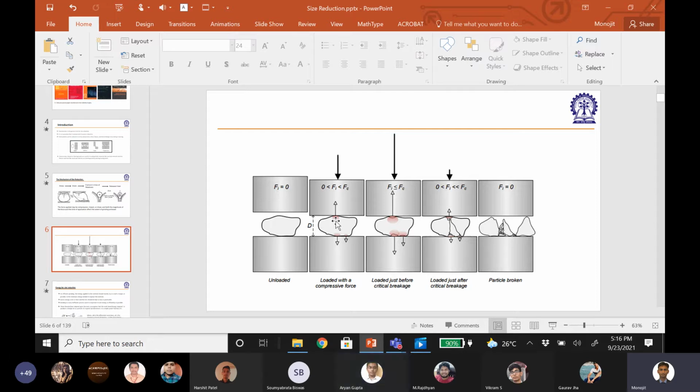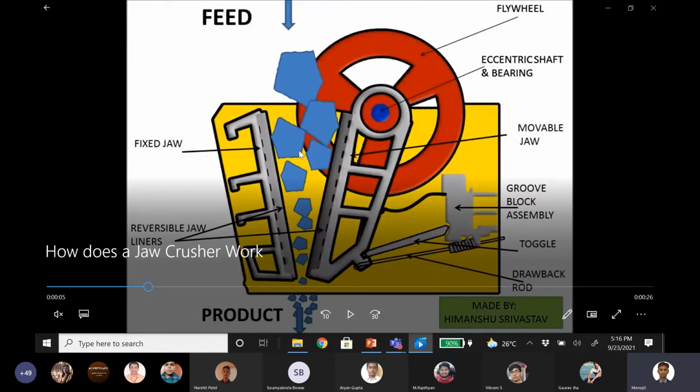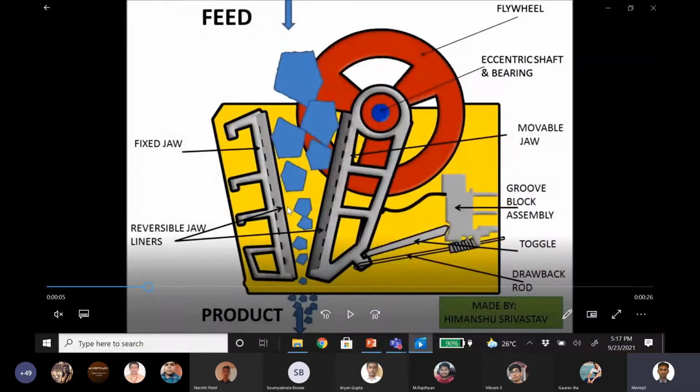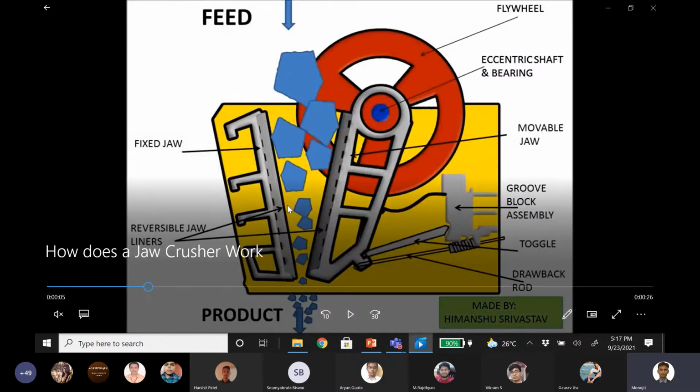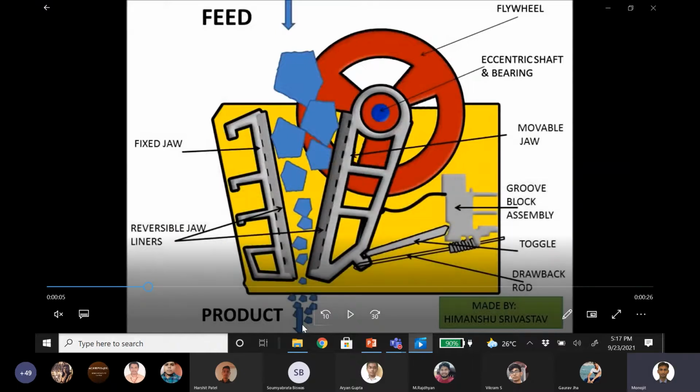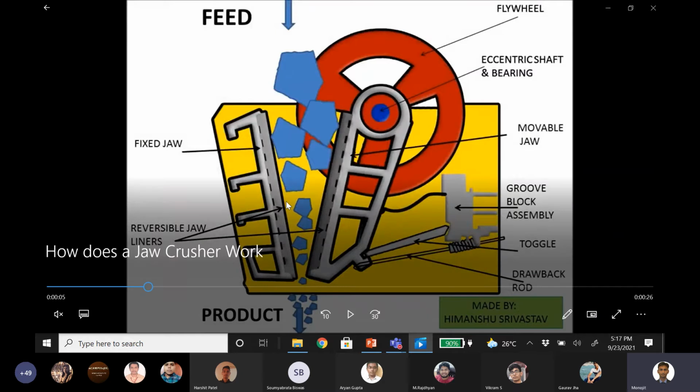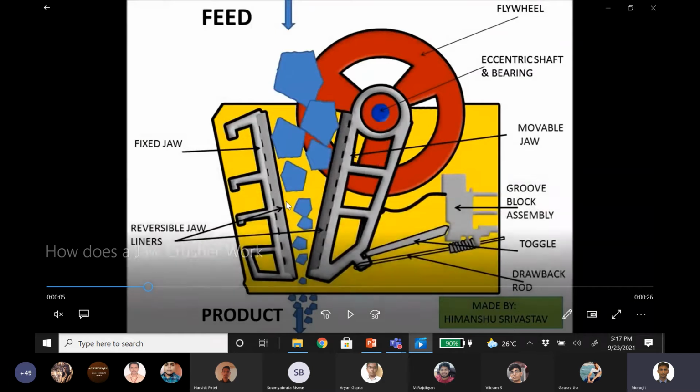So there is a probability that this particle, what I am seeing here, hits the arm, but the impact is not good enough to reach a point where it can feel the presence of a crack inside it, right? So it hits the arm and it easily moves through, right? So if the first probability is true, then the question of the second probability will come, right? Now, if both the probabilities are true, it hits the arm and the impact was sufficient enough that it generates a crack. But is it sufficient enough that the particle will break?